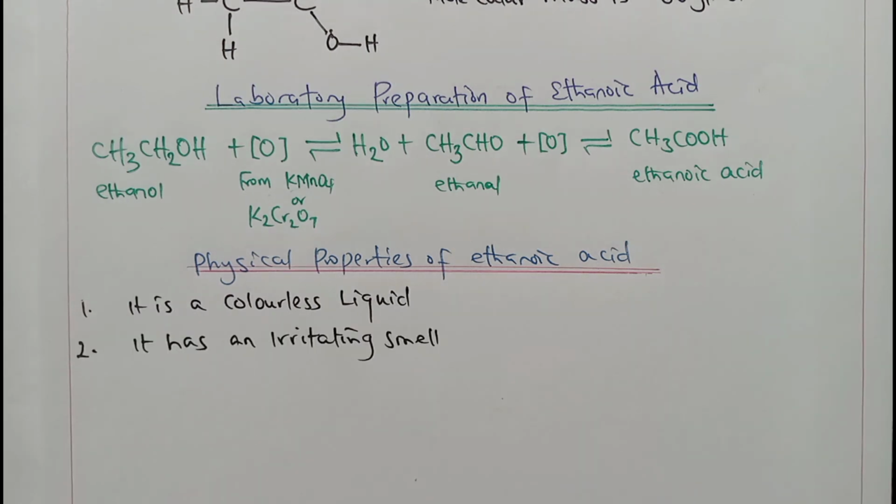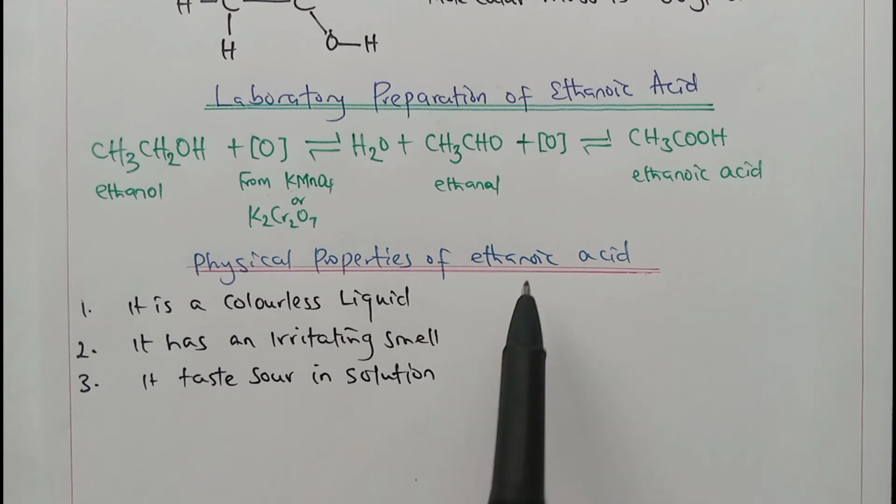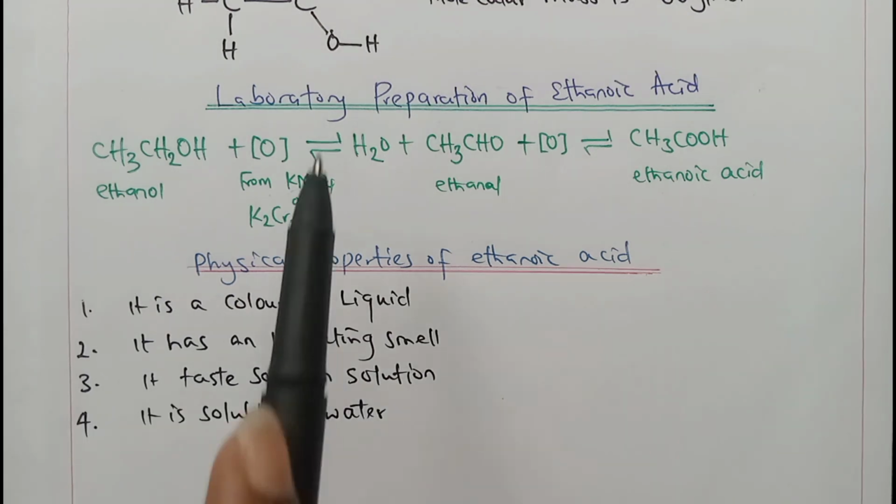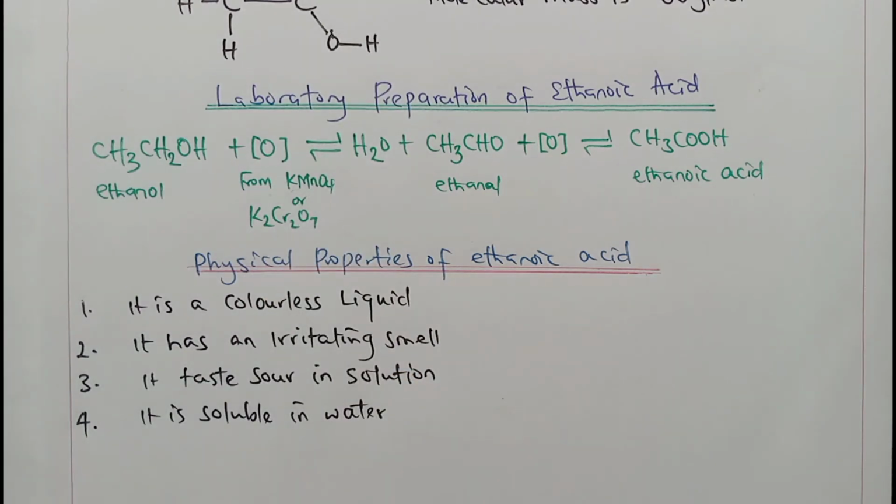It has an irritating smell. By the way, the sour taste of vinegar is actually gotten from this ethanoic acid, because the palm wine contains ethanol and bacteria which convert the ethanol to ethanoic acid that turns sour. Due to the presence of the OH group, it is soluble in water. The OH group constitutes what we call hydrogen bonding, and it is going to have hydrogen bonding with water molecules.